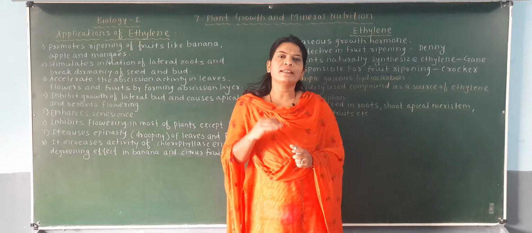So these points we have discussed about the cytokinin, and in the applications of cytokinin we have discussed its role in cell division and cell enlargement. It is responsible for breaking the dormancy of the seed and flowering. It is also responsible for the delay of senescence, delay of the aging process, as well as delay of the abscission layer, and that's why this effect of cytokinin is called the Richmond and Lang effect.